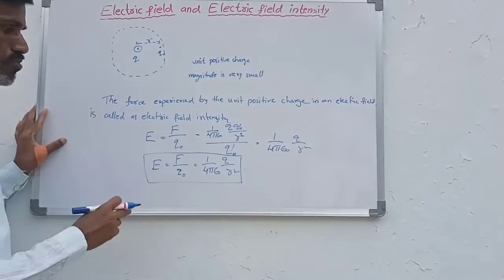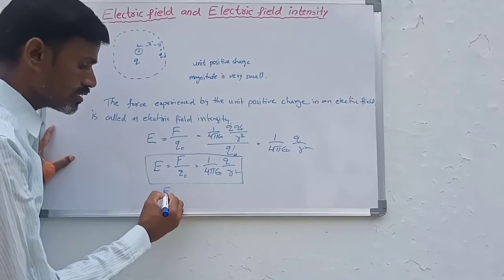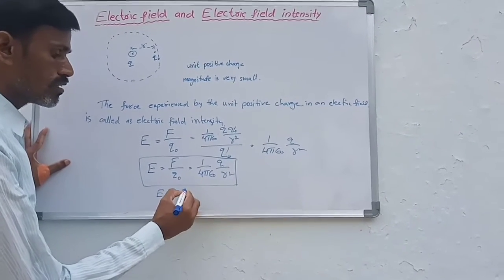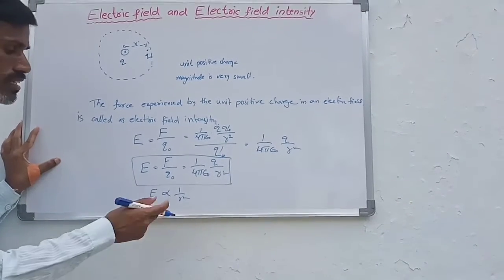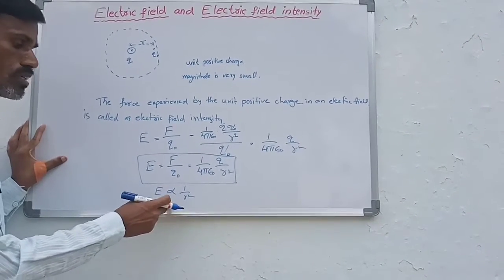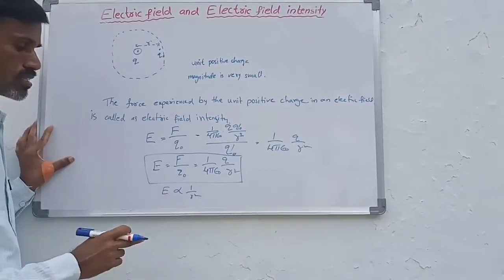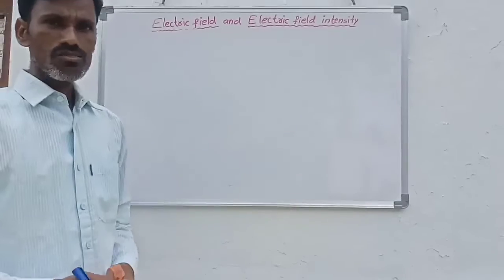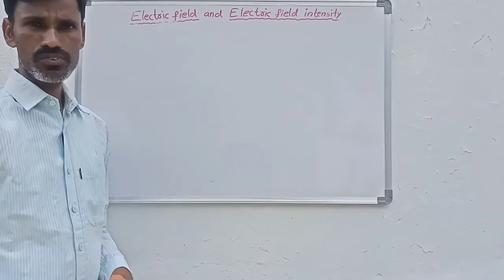From this equation, the electric field intensity depends upon 1 by r square. So the electric field intensity is inversely proportional to the square of the distance between the source and the test charges. Now we write the units and dimensional formula for electric field intensity.